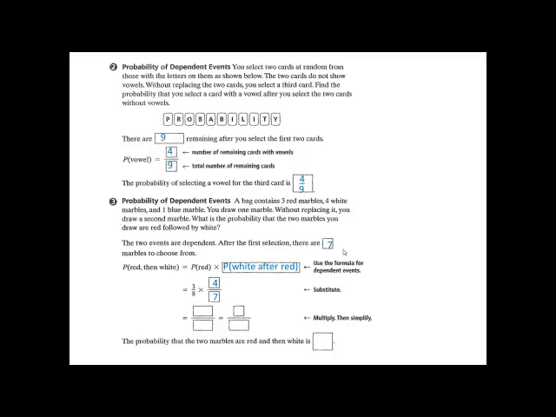So we multiply 3 times 4 and we get 12. And 8 times 7 is 56. We simplify that to 3/28. So the probability the 2 marbles are red and then white is 3/28.